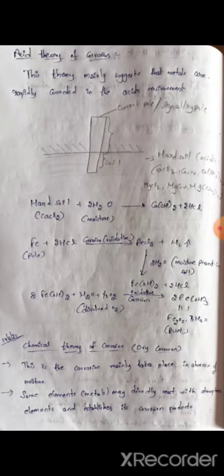Chemical theory of corrosion, dry corrosion. This corrosion mainly takes place in absence of moisture. Some elements may directly react with atmospheric elements and establish their corrosion product. Alkali metals directly react with atmospheric oxygen and establish their oxide as corrosion product. I am taking alkali metal M. 2M plus half O2 gives rise to M2O, that is the corrosion product.